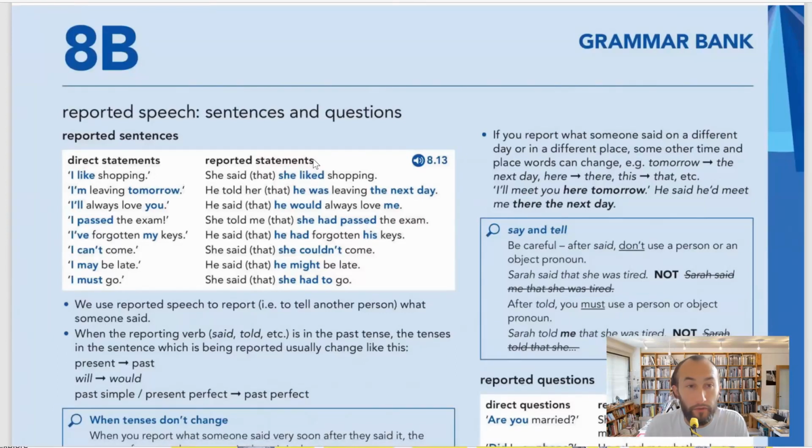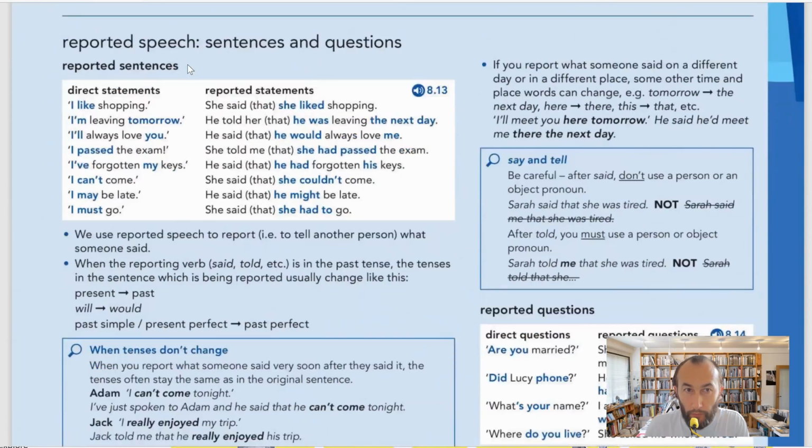All right, guys. So we're going to start with 8B, Grammar Bank, and that's on page 147. And the topic is about reported speech, guys. Yeah, reported speech. So what is reported speech? The reported speech we are going to use when we want to tell a story, when we want to report someone's saying. So we have got direct speech and we have got reported speech. Obviously, like direct statements, as you can see here, direct statements.